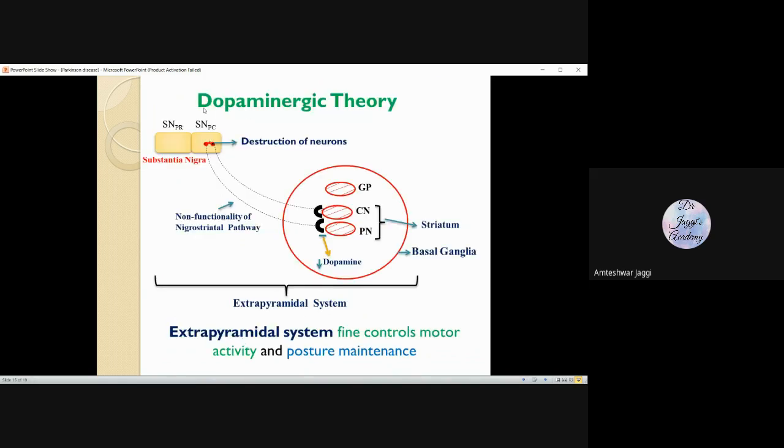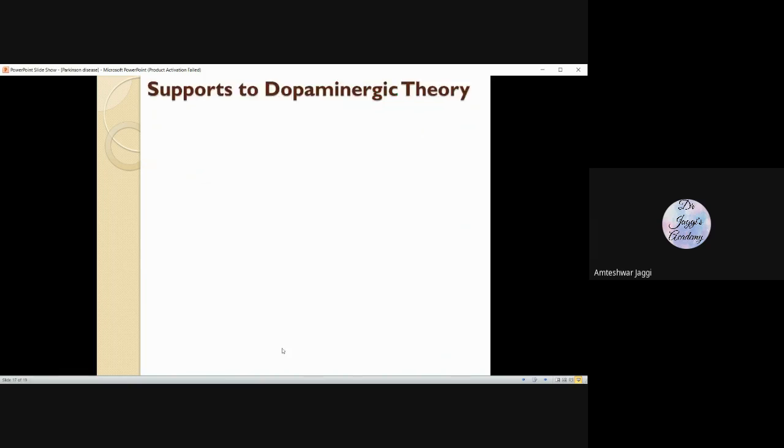As per the dopaminergic theory, the substantia nigra neurons are destroyed. The nigrostriatal pathway is not functional. There's a decrease in dopamine in the basal ganglia or extrapyramidal pathway. This extrapyramidal pathway is the one which controls muscle movement, fine muscle movements, fine control of motor movement, and postural maintenance. And this is not working. How can we say this theory is good or correct? What are the supports?